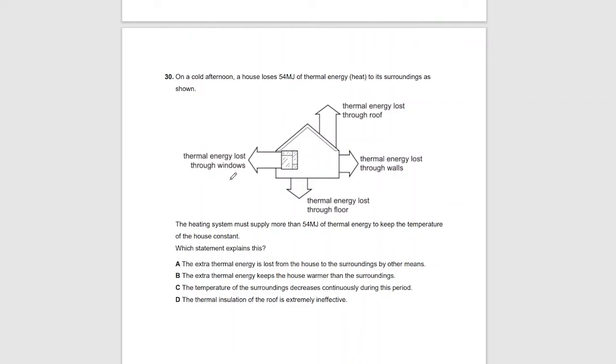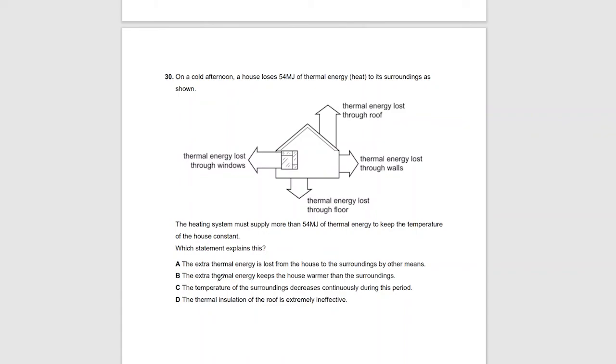Question 30. On a cold afternoon, a house loses 54 megajoules of thermal energy to its surroundings as shown. The heating system must supply more than 54 megajoules of thermal energy to keep the temperature of the house constant. Which statement explains this? A: The extra thermal energy is lost from the house to the surroundings by other means. B: The extra thermal energy keeps the house warmer than the surroundings. C: The temperature of the surroundings decreases continuously during the period. D: The thermal insulation of the roof is extremely ineffective.